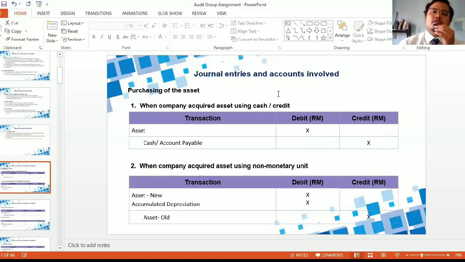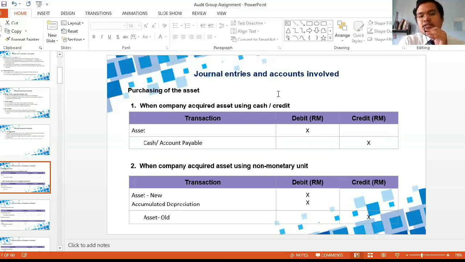So we move on to journal entry and accounts involved. For purchasing the assets, there are two journals that can be recorded. First, if a company acquires the asset using cash or credit, the asset should be a debit, and the cash and or accounts payable should be a credit.